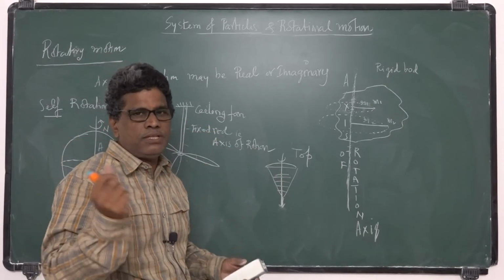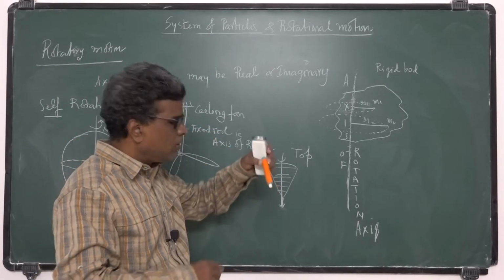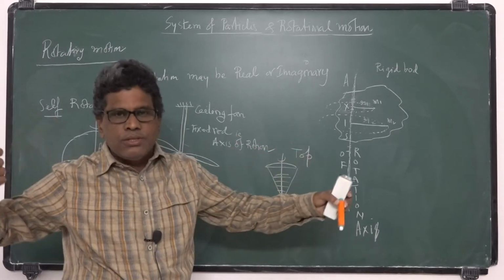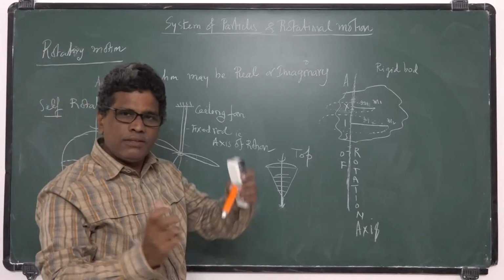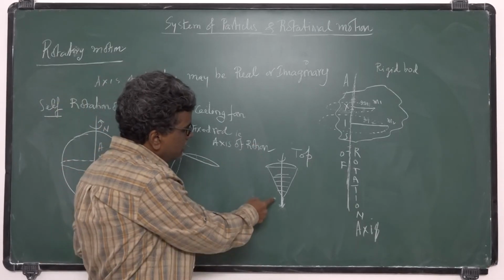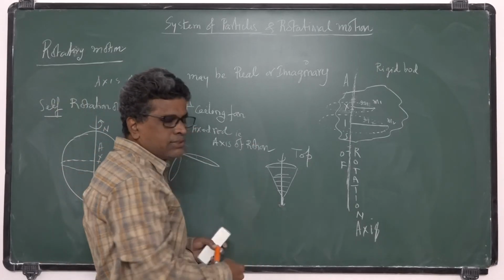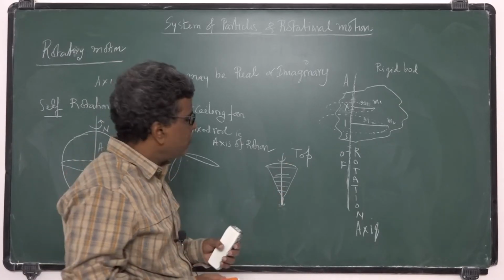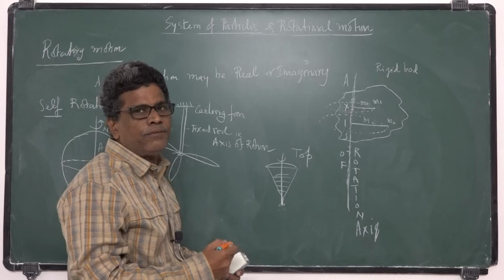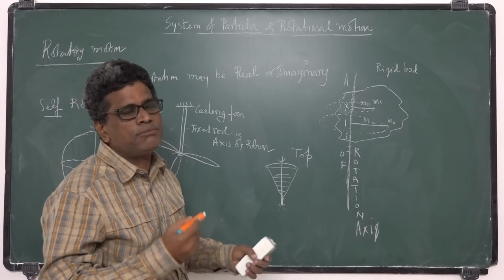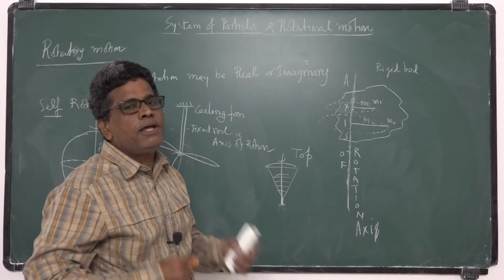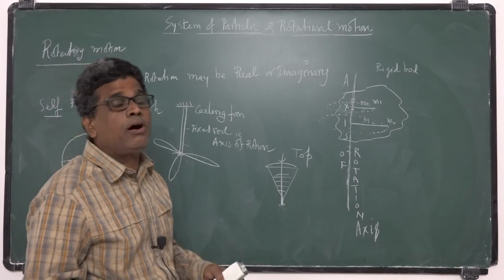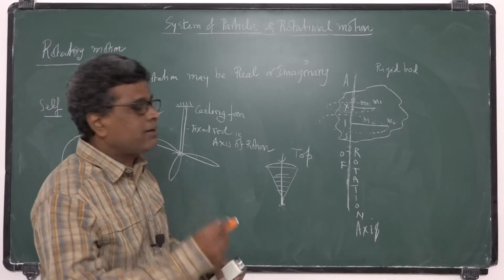To this top, a string is connected and wound. You pull the string, then the top will rotate. So where is the axis of rotation? The needle. That axis of rotation is also rotating. So sometimes the axis of rotation may not be fixed. It may have rotatory motion also, or translatory motion also.